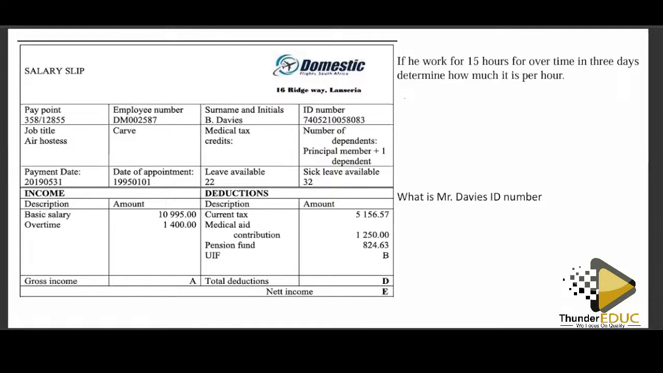Yes, let's look at the possible scope of hours here. All right, this is grade 11. They gave us what we call a pay slip, and this pay slip has the basic salary and overtime. So they are telling us if he works for 15 hours overtime in 3 days, determine how much it is per hour. So you've worked 15 hours.